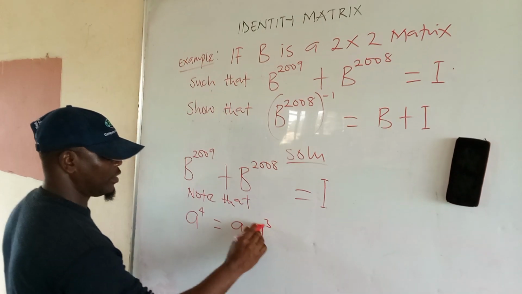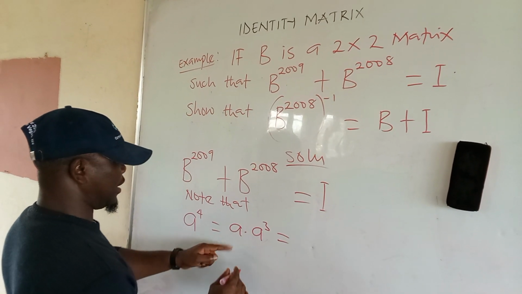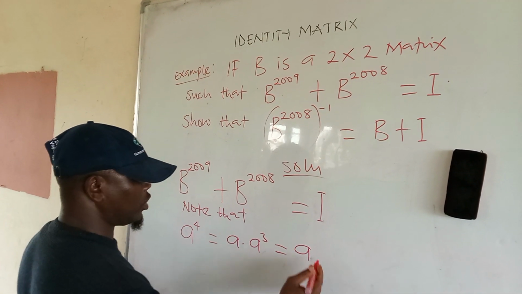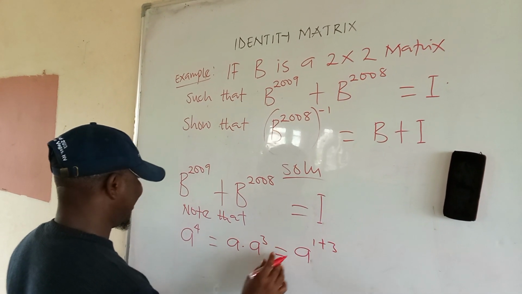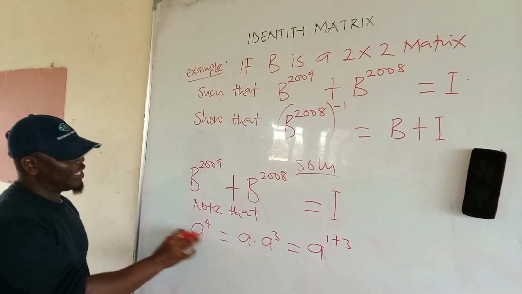True or false? Do you agree with me? Then in indices, since the bases are the same, we apply the multiplication law: 1 plus 3 will still give us back this. Are you following? Do you agree with me?